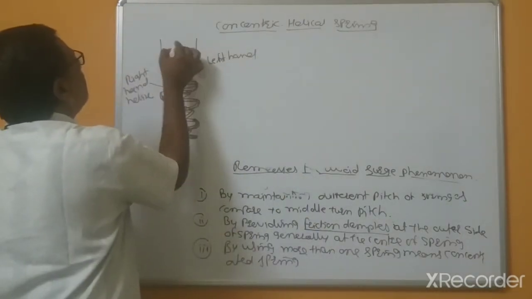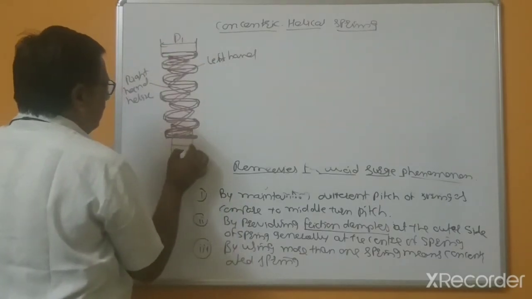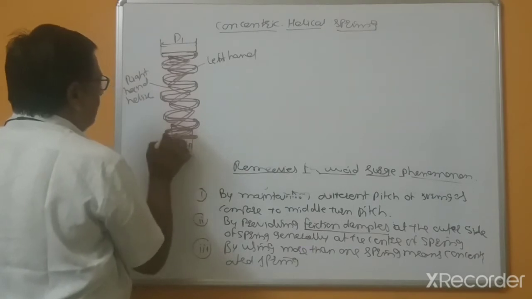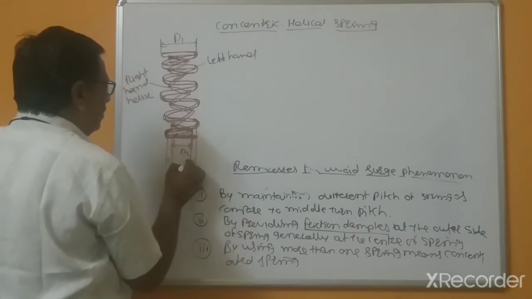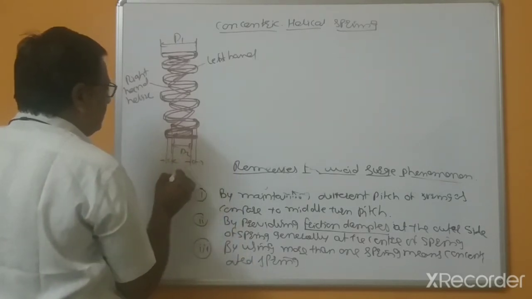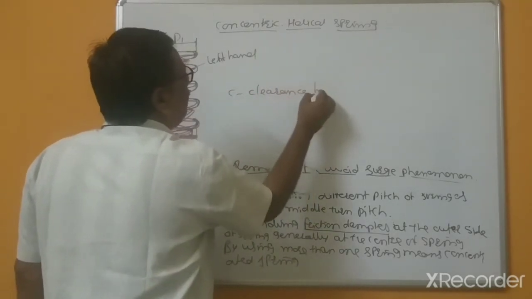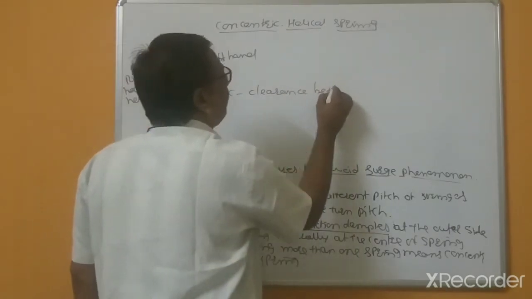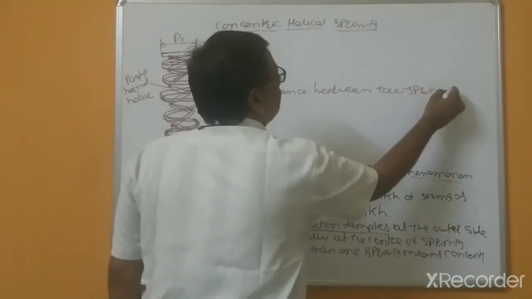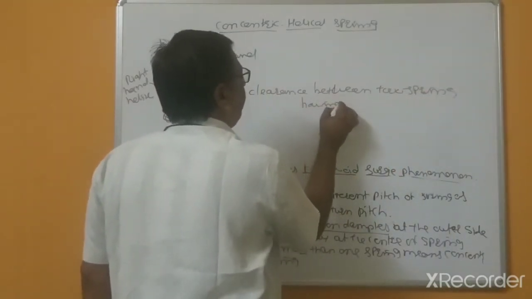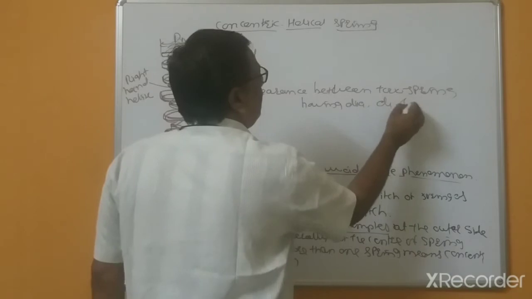Suppose this is the outer, this is D1 and this is D2, and this is the clearance C between two springs having diameters D1 and D2.